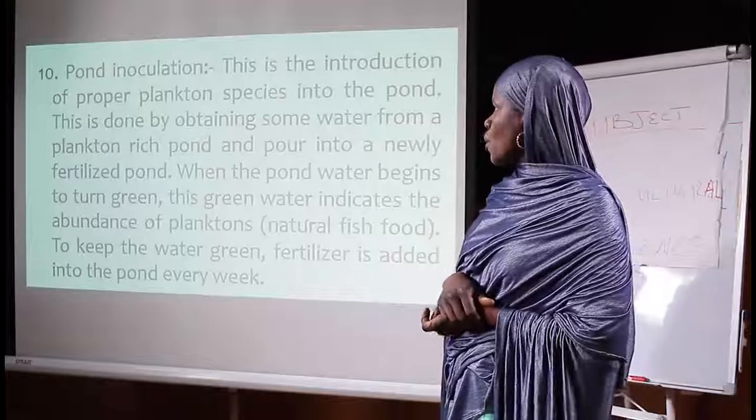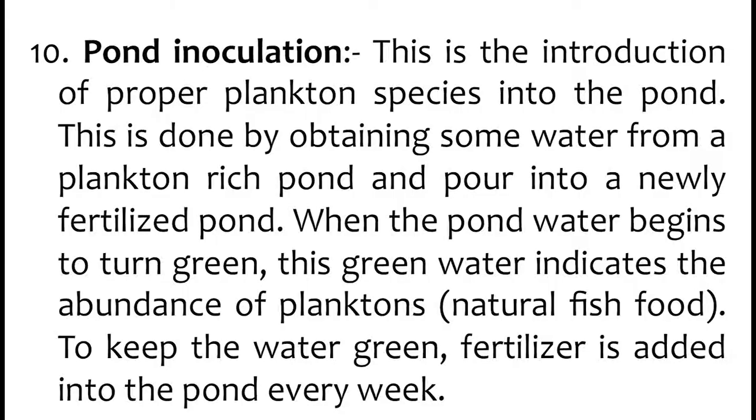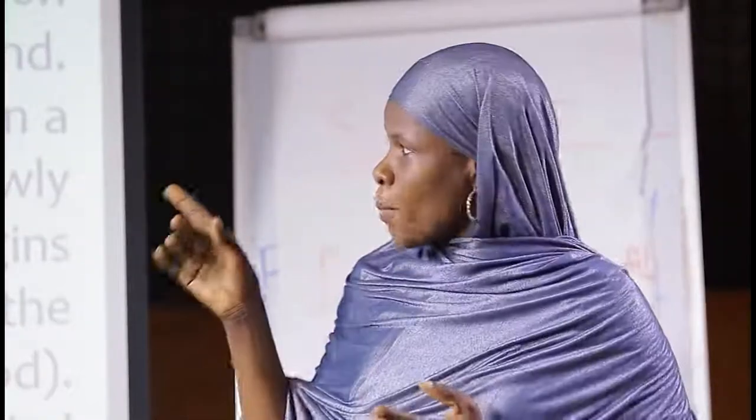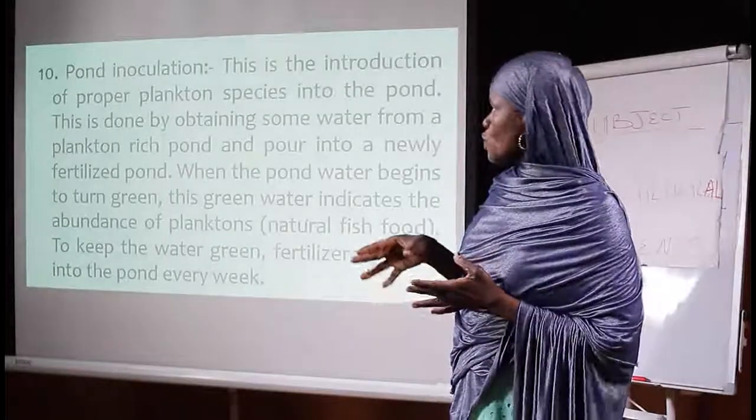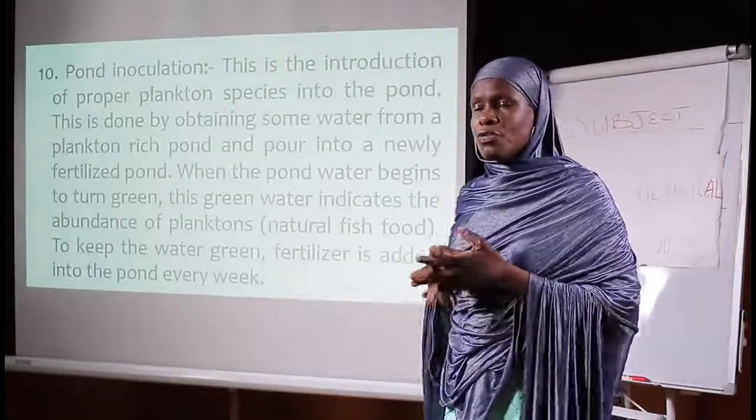Number 10, pond inoculation. This is the introduction of proper plankton species into the pond. This pond inoculation simply means what? Introduction of what? Planktons to your pond. And these planktons, we say they are the artificial fish food.